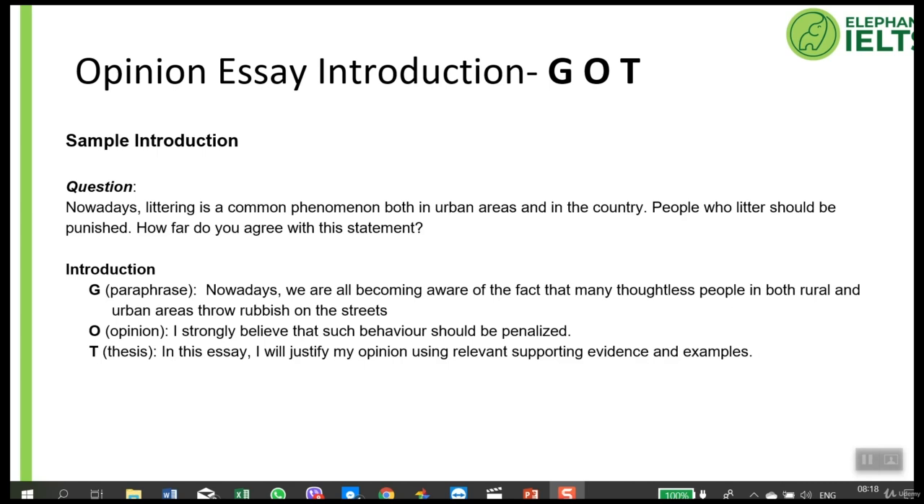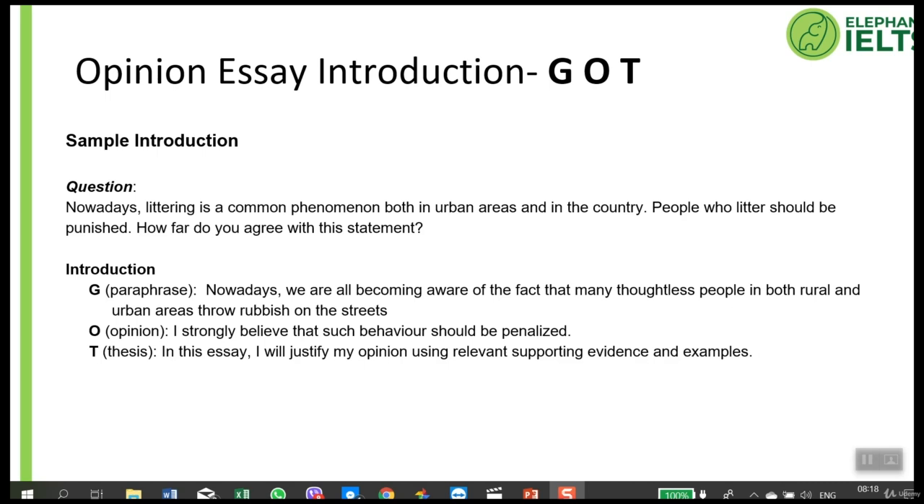Well, let's agree. First of all, we need a general statement. Look how I have paraphrased the general statement, the question. Nowadays, we're all becoming aware of the fact that many thoughtless people, both in rural areas and urban areas, throw rubbish on the streets. So I've tried to avoid using the same words.